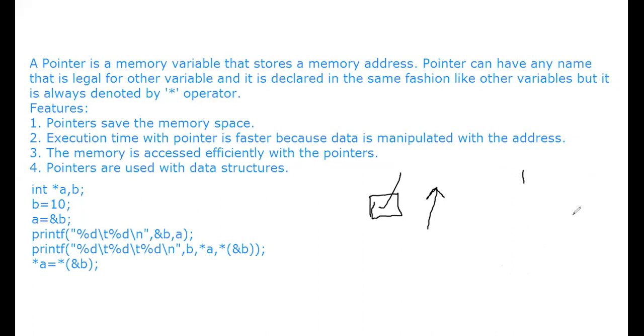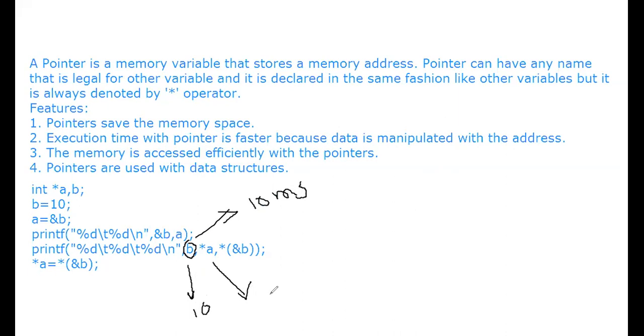Execution time with pointer is faster because data is manipulated with the address. For example, look here: it takes some fraction of a second to get the value of B, which is 10. Say it takes 10 milliseconds to retrieve the value of B, but in the case of star A it takes 5 milliseconds, just assume. Because it always takes less time than the normal variable.